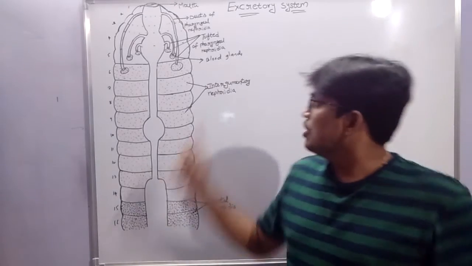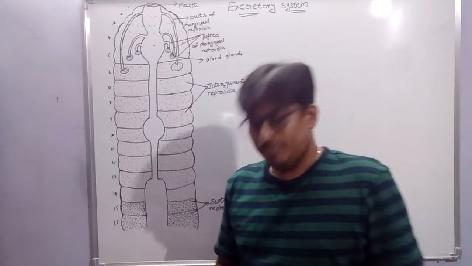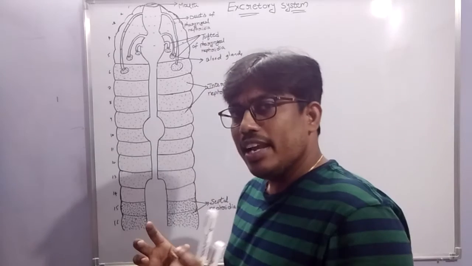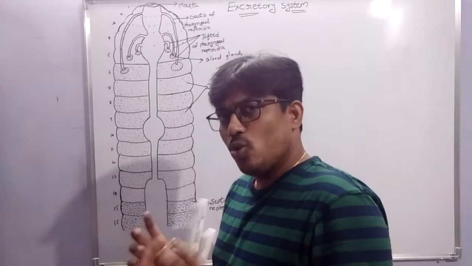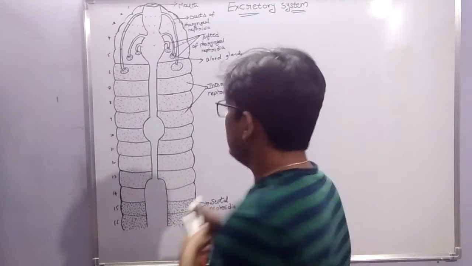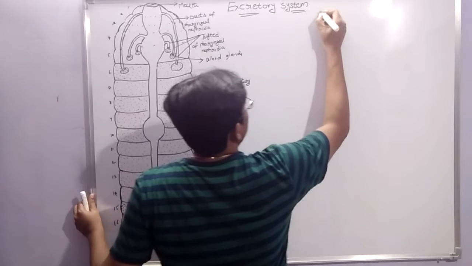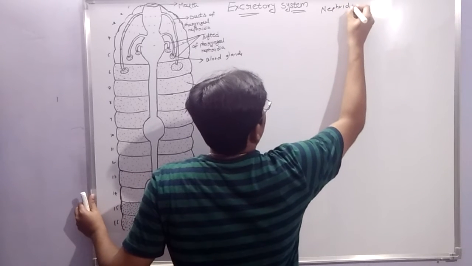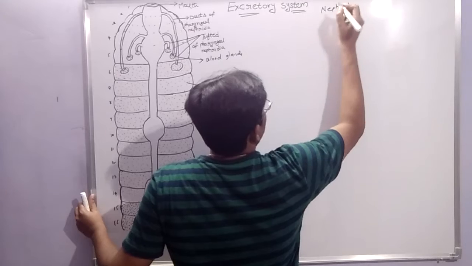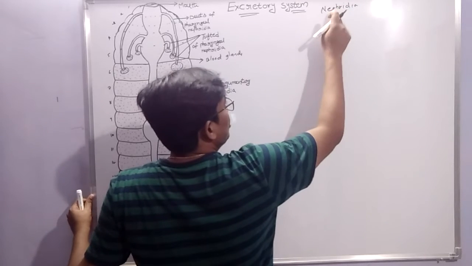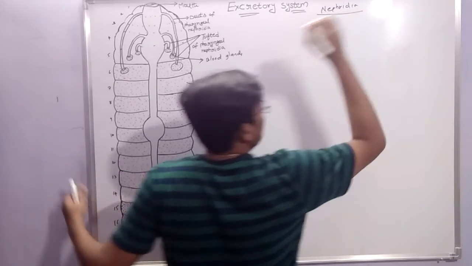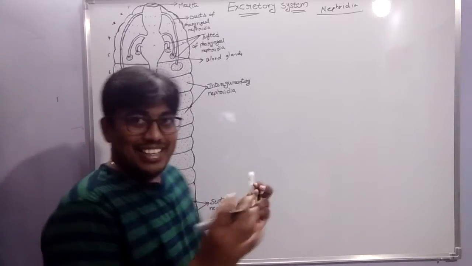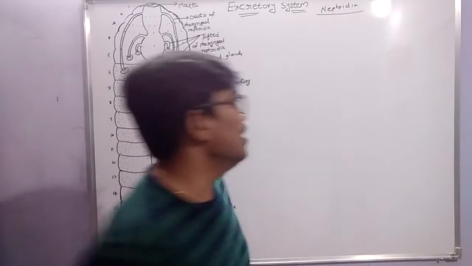Hi students, next one is the excretory system. Excretion is performed by coil-like, tubular-like structures, which are called nephridia. So, the earthworm's excretory organs are nephridia.